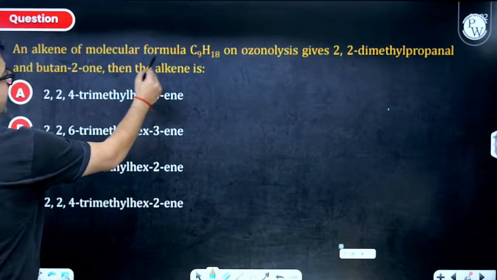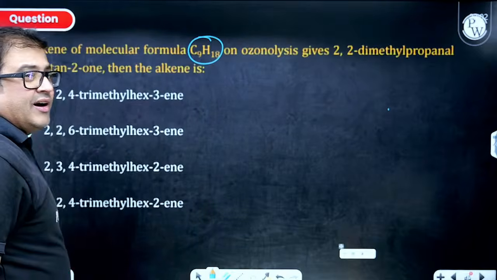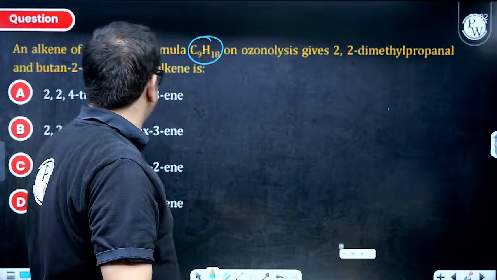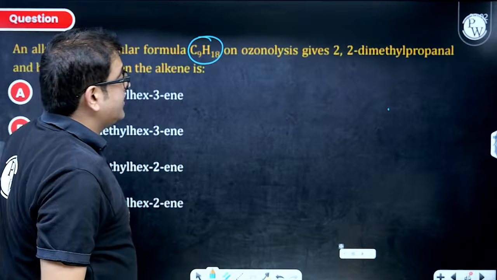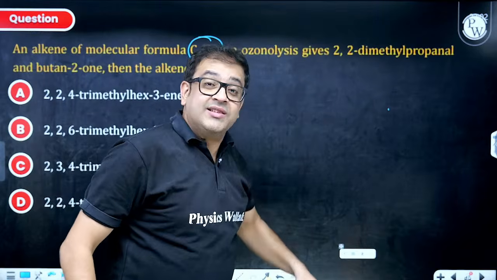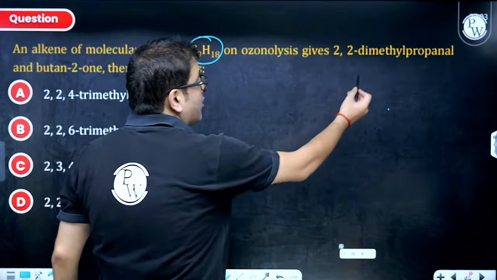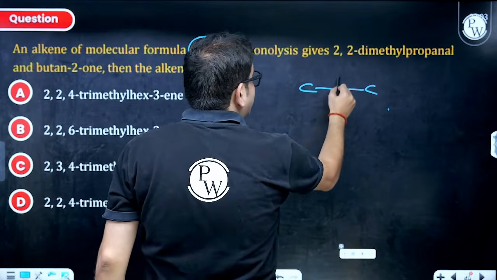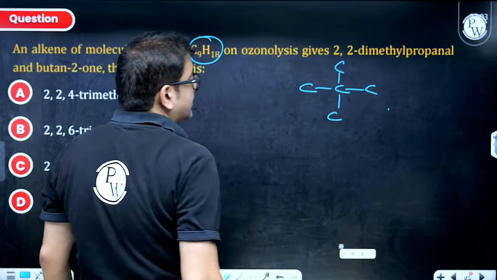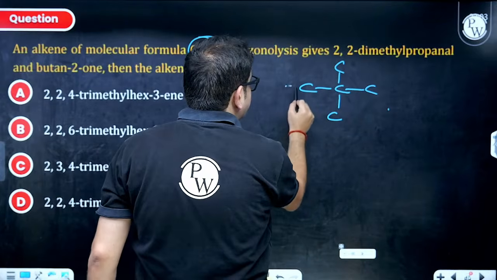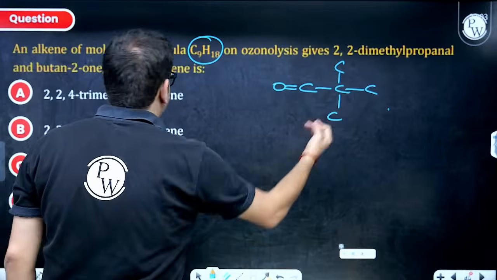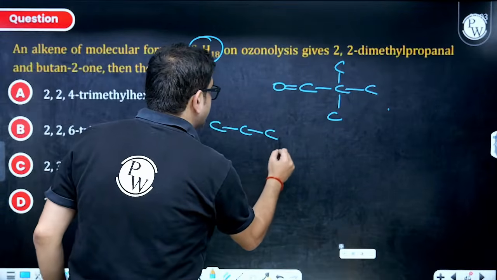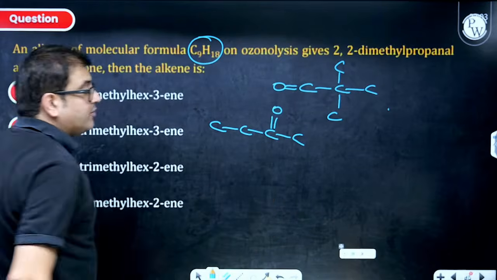An alkene of this molecular formula. Sir, do the direct opposite thing. What opposite, beta? I have an alkene, and on ozonolysis it is giving products. Sir, write the products. So propane, as in 3 carbons, 2,2-dimethyl as in this, and then the double bonded O. So this is my first compound. What about the other? Sir, butan-2-one. So butane, as in 4 carbons, and the second carbon is having a double bonded O.